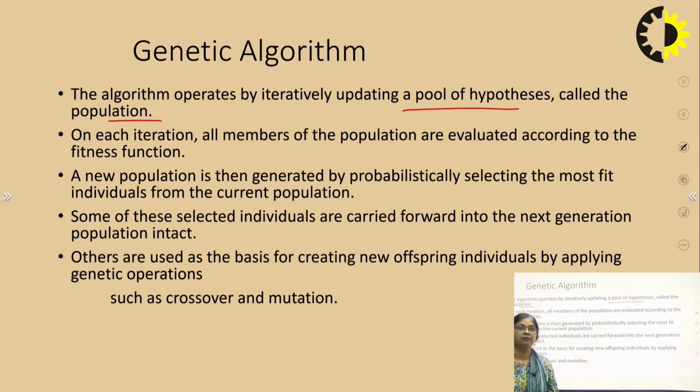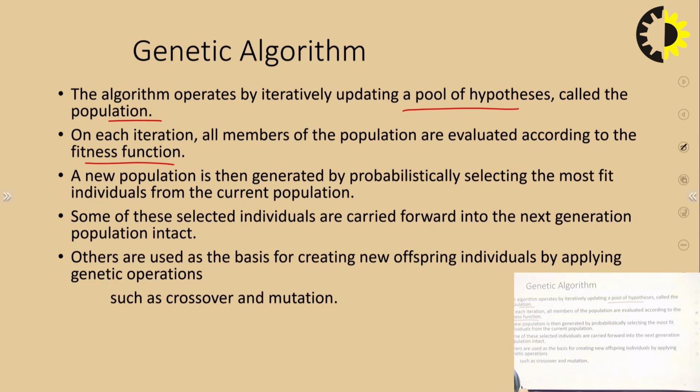Iteratively it will run on the pool of hypotheses. The pool of hypotheses means we are having many hypotheses, so that is one population. In each population, one hypothesis will be one individual. On each iteration, all members of the population are evaluated according to the fitness function. So, what we were saying? We were saying that the best among these will be carried forward to the next generation.